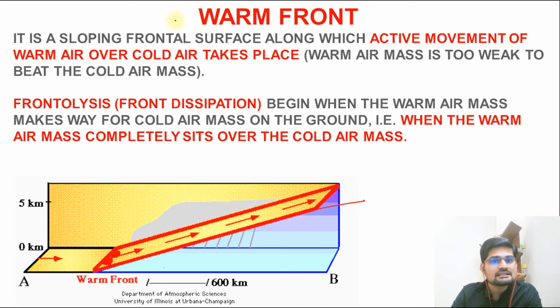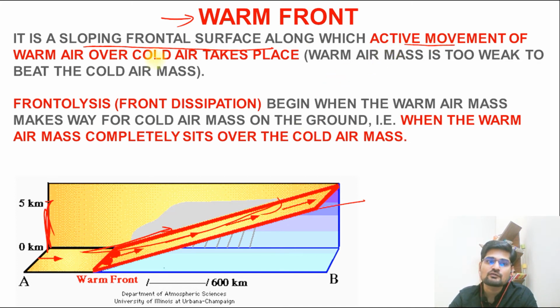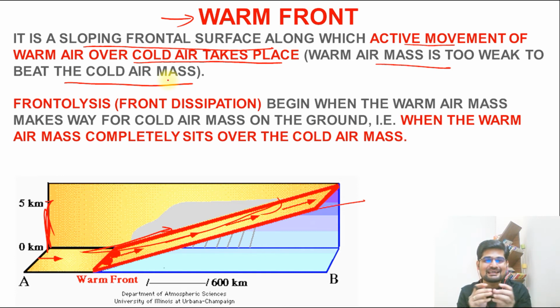Now let's understand the warm front. So remember, it is a sloping frontal surface. As warm air tends to rise up, there is a slope here. Remember the 0 to 5 kilometers. This is a slope that you see here, and which has an active movement of warm air over the cold air, as we know. So the warm air mass is too weak to beat the cold air. Remember, warm air is actually dissipated air. It has molecules which are far away from each other, right? So warm air does not have much strength like cold air, which is dense, right?